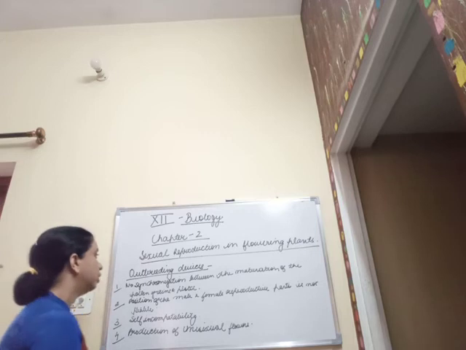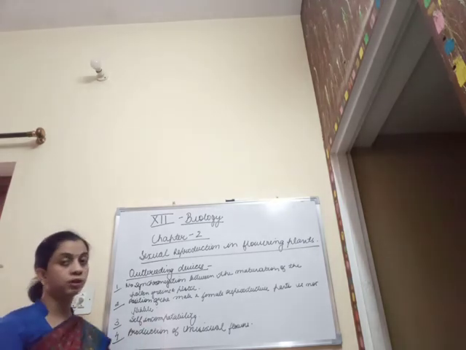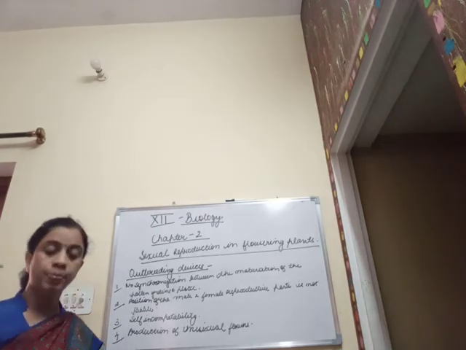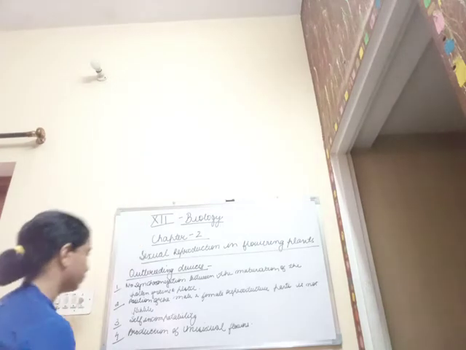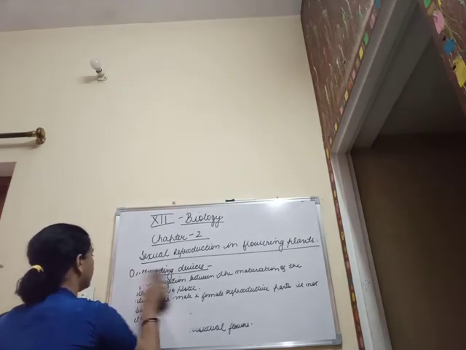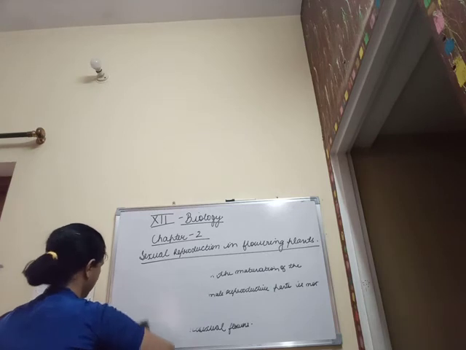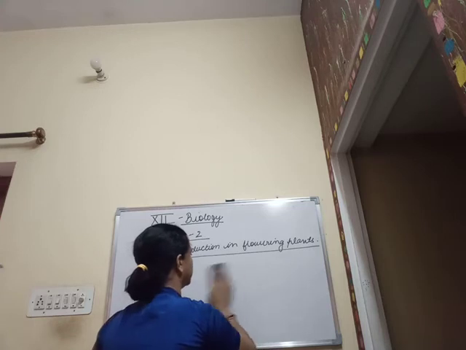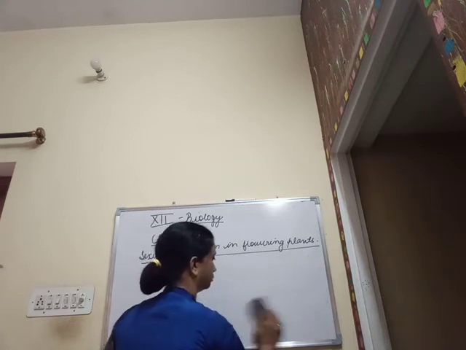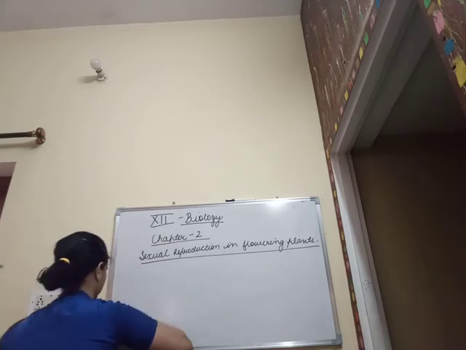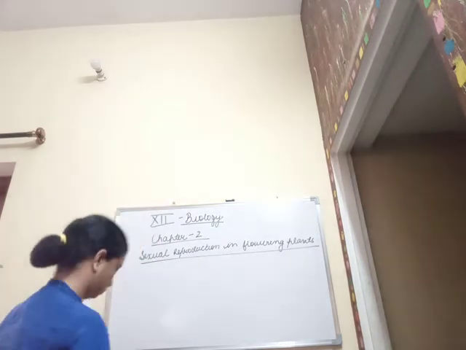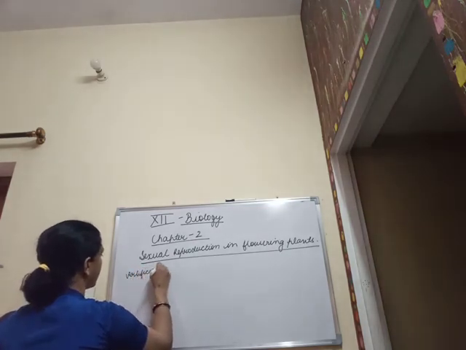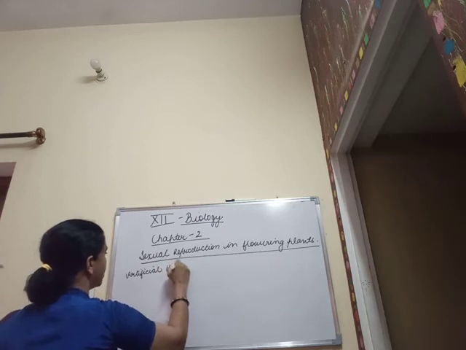So these are all the devices which we have studied, which are listed under outbreeding devices, and which avoid inbreeding depression. Now the second thing that we are going to talk about is artificial hybridization.